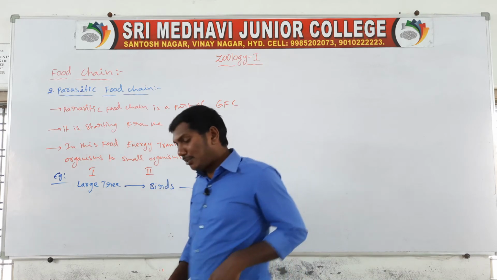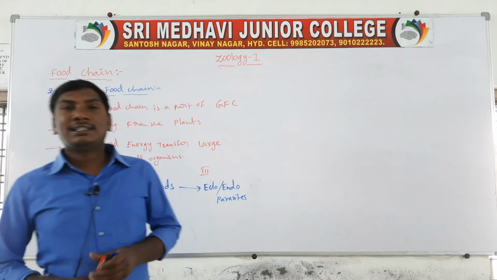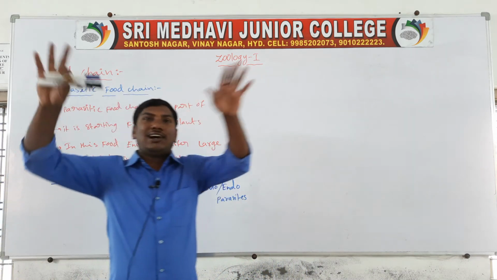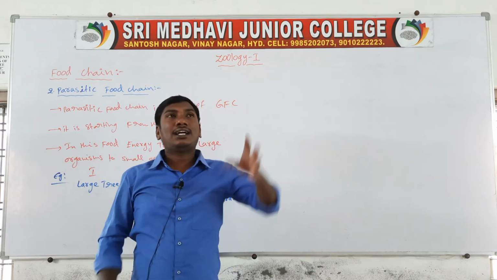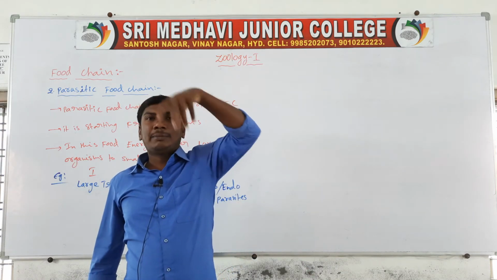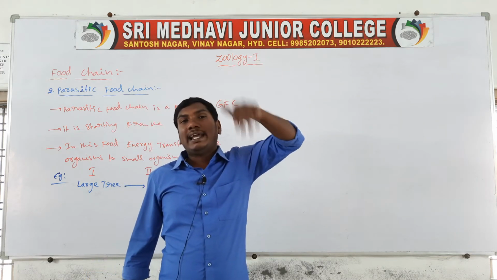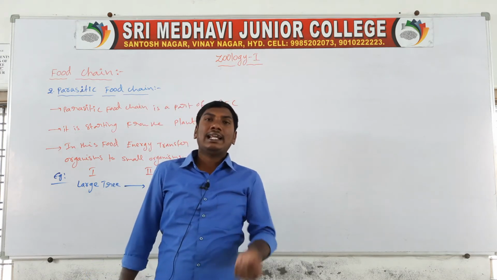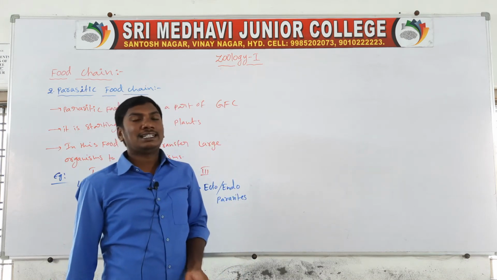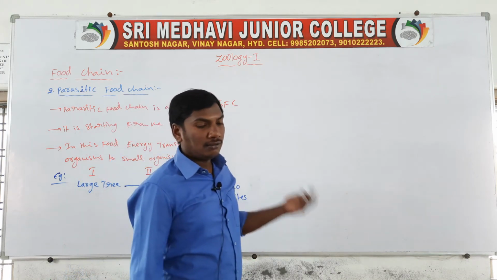A single large tree is present, and the birds live on it, and the birds carry ecto and endoparasites. This is the parasitic food chain.